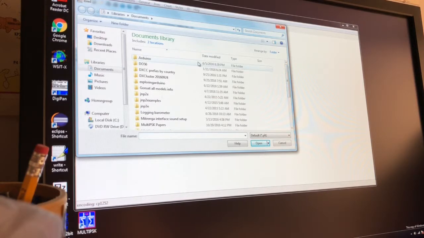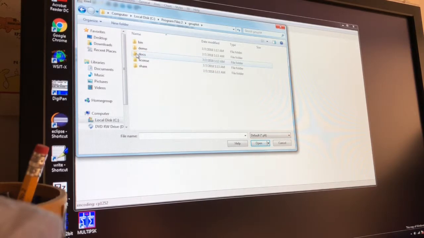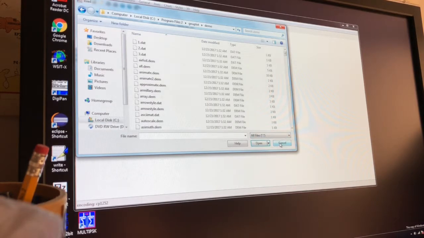But let's go to the program files. Let's see what's in program files too, because I want to see if there's an example. Demo, okay, there's a demo. No items. Oops. Well, default plot. See if there's anything installed. All files. Oh yeah, there we go. Arrow style demo.